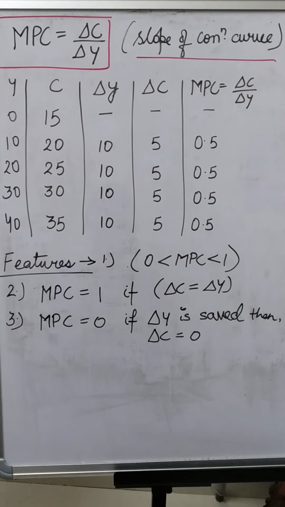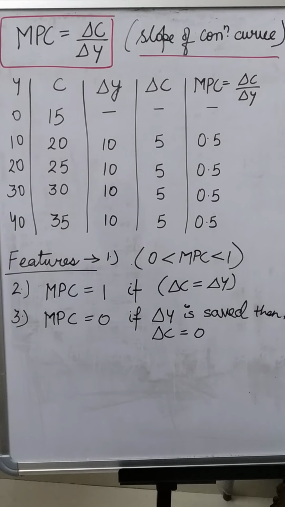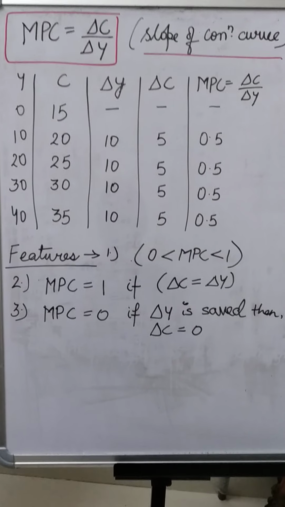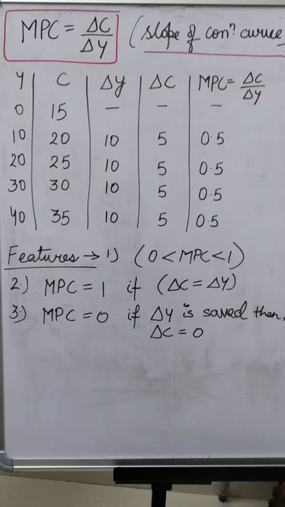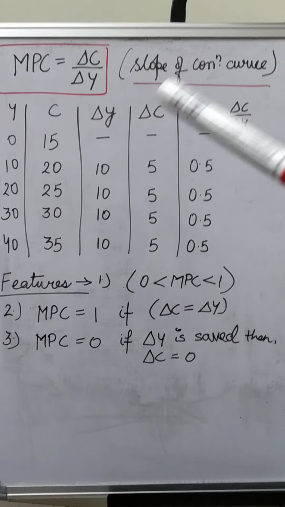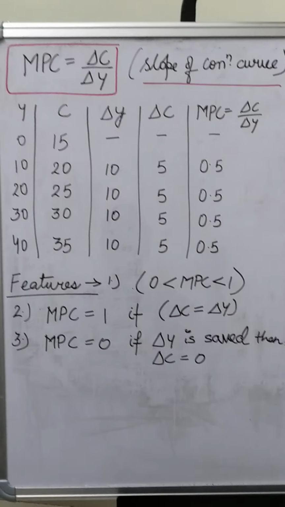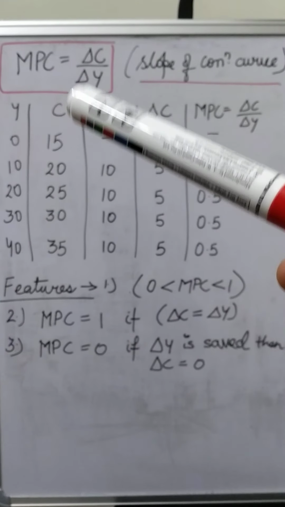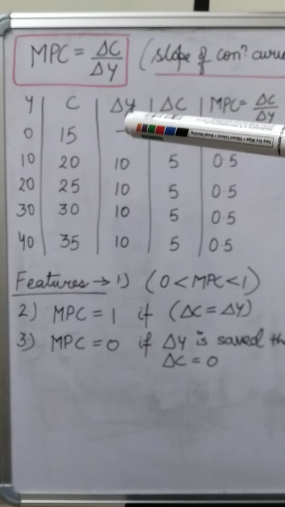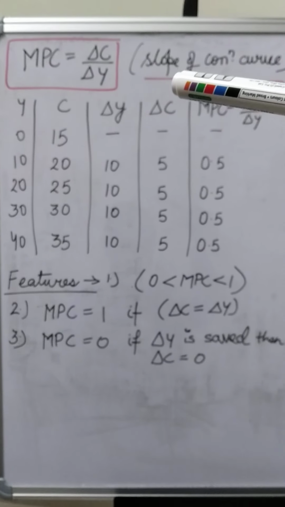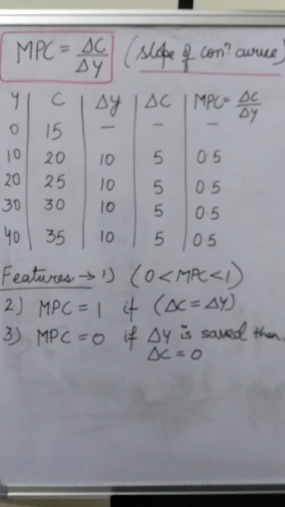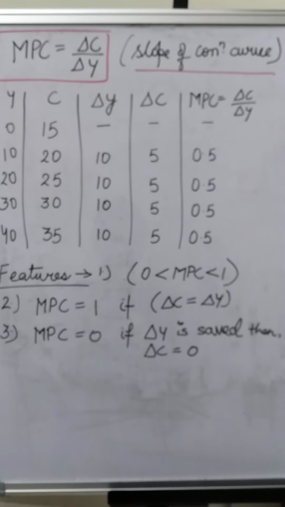Good morning, students. Yesterday I discussed the meaning of aggregate supply, the slope of the aggregate supply, and average propensity to consume also. Now today I will discuss with you MPC, that is the slope of the consumption curve. Marginal propensity to consume we can calculate by changes in consumption upon changes in income. MPC always refers to the ratio between the change in consumption to the change in income.